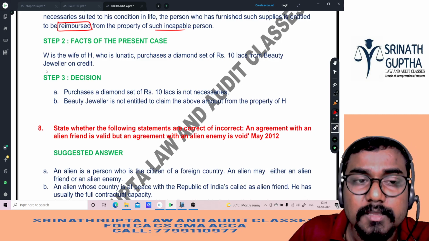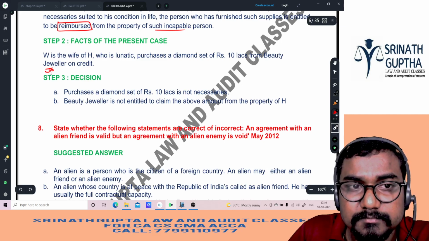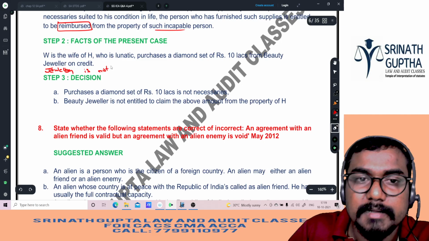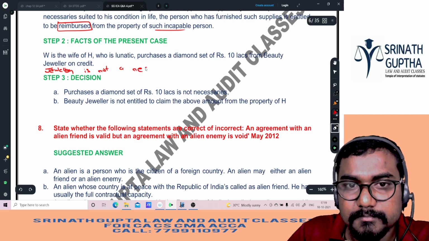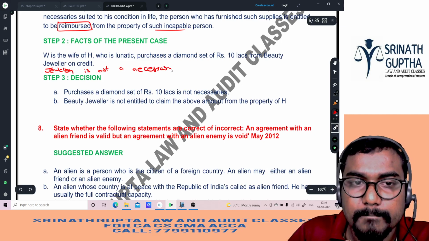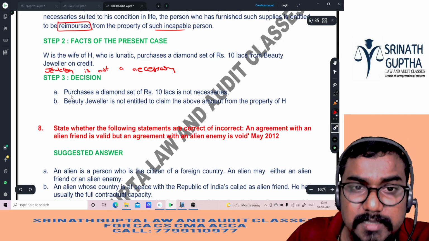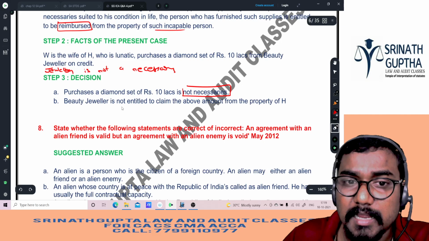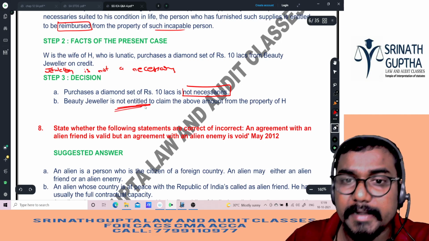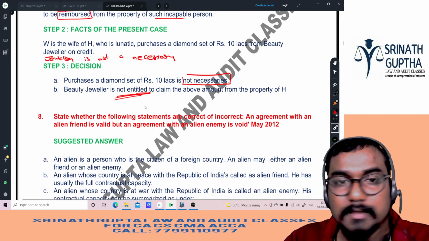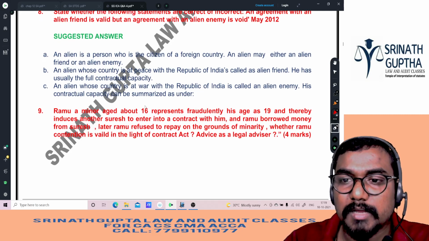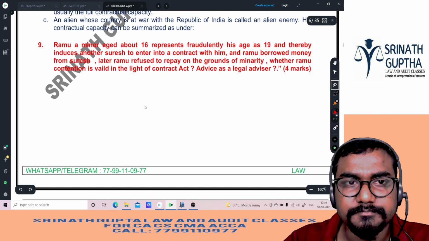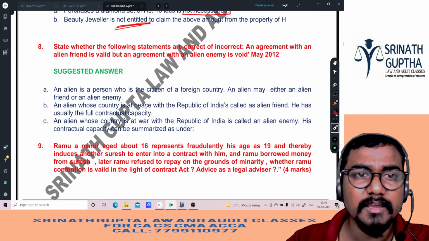One more point. Jewelry is not necessary. Decision: purchase of a diamond set worth 10 lakhs is not necessary. So Beauty Jewelry is not entitled to claim the above amount from the husband. This is how you have to answer this kind of question, beta. Okay? Next question, 8th question.